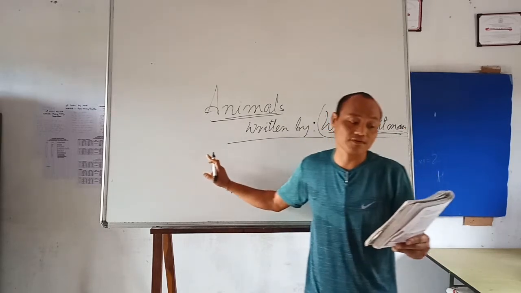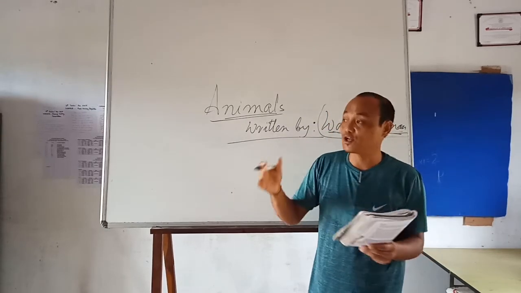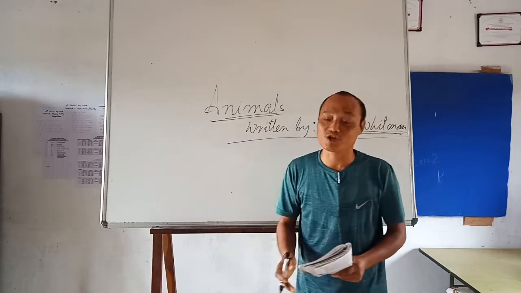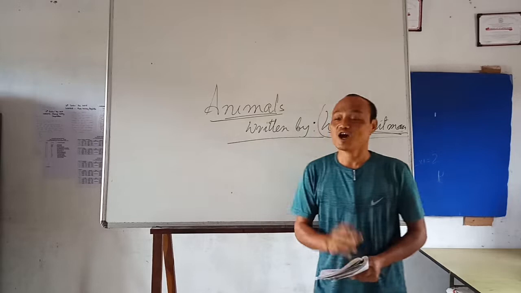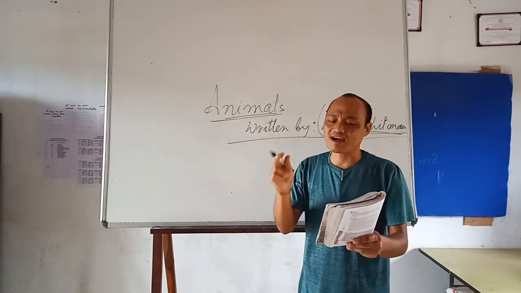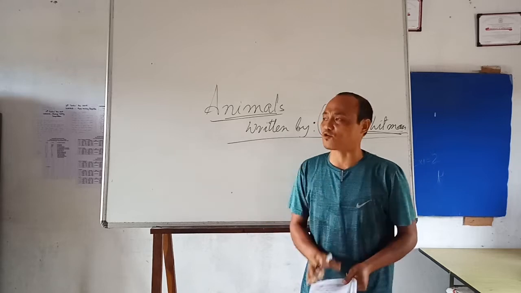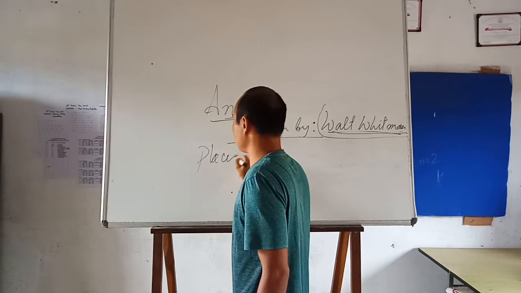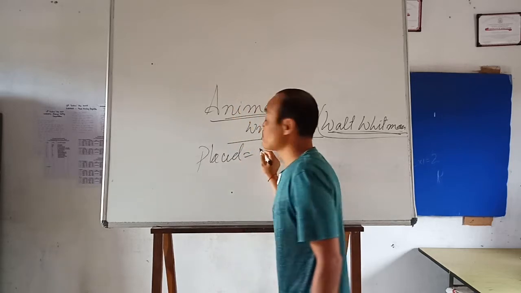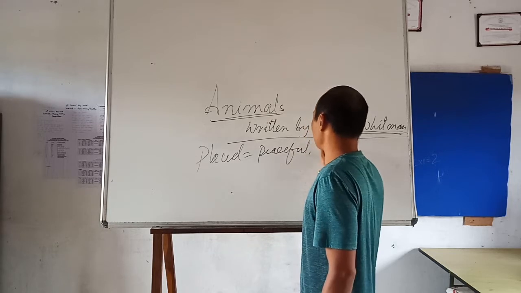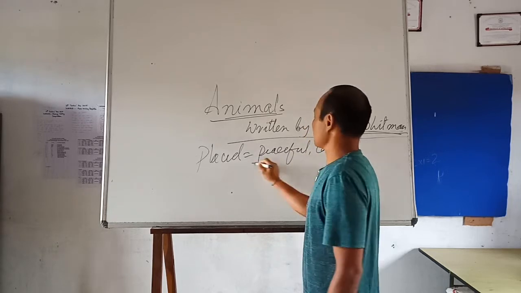In the first line, he talked about how he would like to stay with animals and live among the animals, not with human beings. Why? We are going to study line by line. They are so placid and self-contained. Placid here means peaceful, calm.